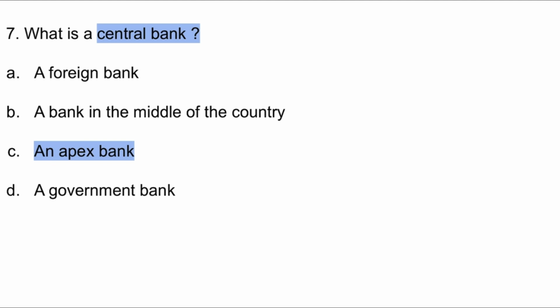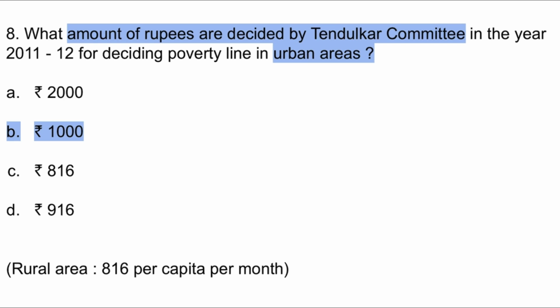Number 7. What is a central bank? Central bank is an apex bank which regulates and monitors all the other commercial banks. So option C is the correct one. 8. What amount of rupees is decided by Tendulkar committee in the year 2011-12 for deciding poverty line in urban area? Here urban area is a keyword. For urban area you will require more amount of money in comparison to rural. So your answer should be option B, 1000. If rural area is asked, your answer should be 816. That means less amount of money in comparison to urban area.